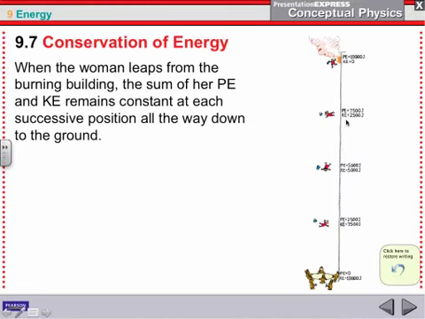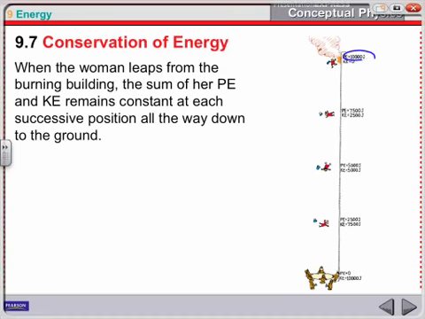Or here's this woman, big fire in her apartment, jumps out, hopes the firemen will catch her. At the very top, she has 10,000 joules of potential energy, and she's not moving, so she'd have no kinetic energy. As she's a quarter of the way down, there's been a conversion. So now some of that potential energy has been changed to kinetic. So she's got 7,500 potential, 2,500 kinetic, but it's still 10,000 like it was when it started.